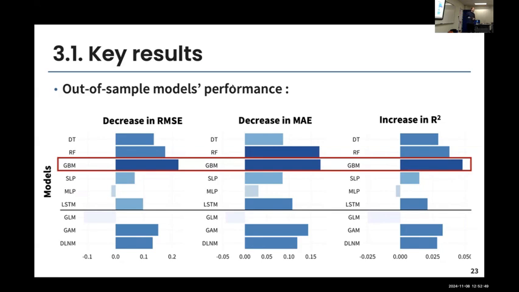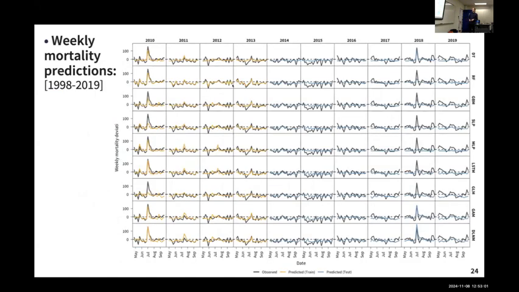And they said, well, can we really believe that this model is going to do a good job when we are actually going to use it? So we said, okay, let's go see what are these different models doing based on the past 10 years of observation. So that's a very big figure, so sorry for that. But each line is one different model that we've trained. Each column is 1 year of data. And in black, it's the observed mortality data, while in yellow, it's the predicted values when we were in the training of the model, and in blue, it's in the validation phase. So these are all data that the models have never seen before.